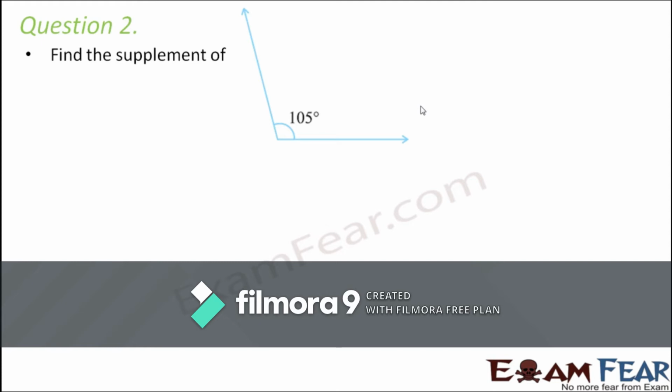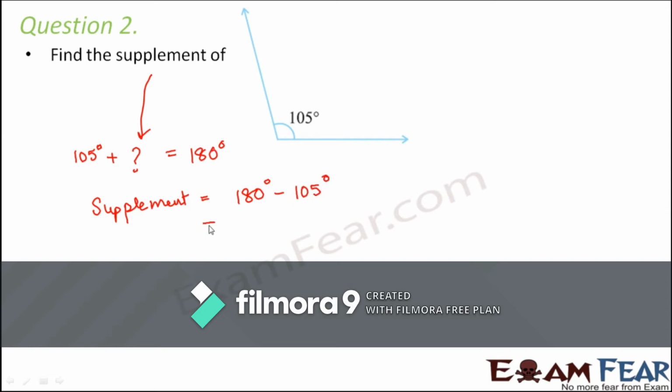Find the supplement of 105 degrees. In a similar way, what would be the supplement of 105 degrees? The supplement would be that angle which when added to 105 degrees should give 180 degrees. So that is the supplement. Therefore the supplement angle would be equal to 180 degrees minus 105 degrees. So this would be equal to 75 degrees. That means this angle should be 75 degrees, and then the two together form a straight angle, that is, they together form 180 degrees.